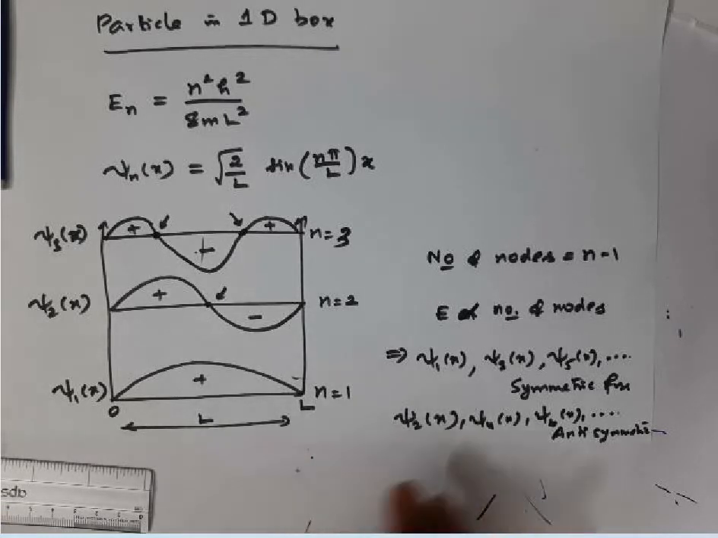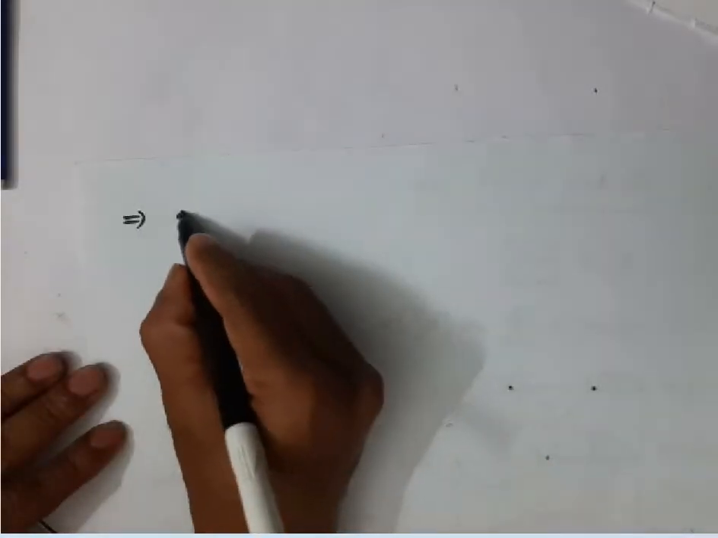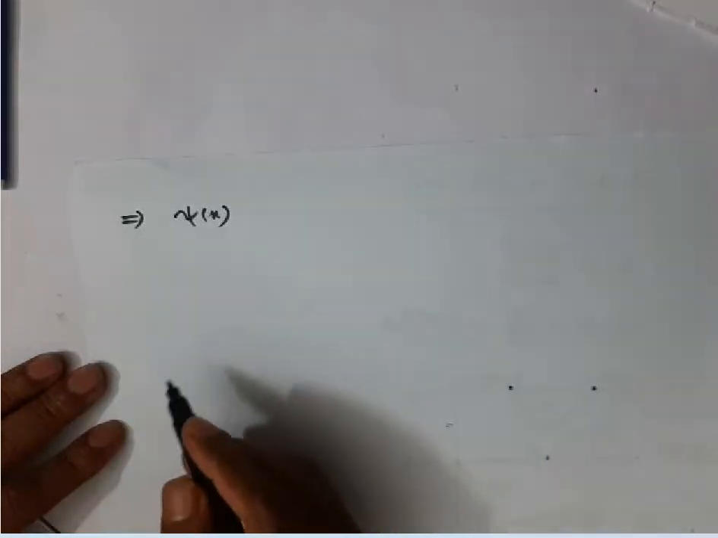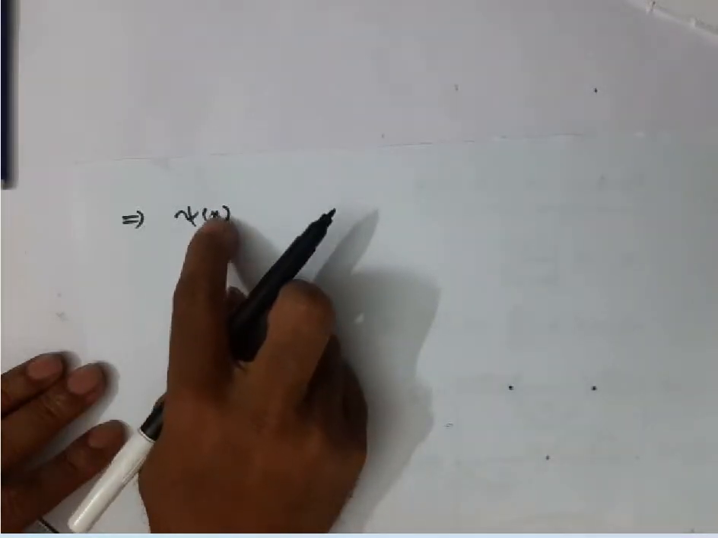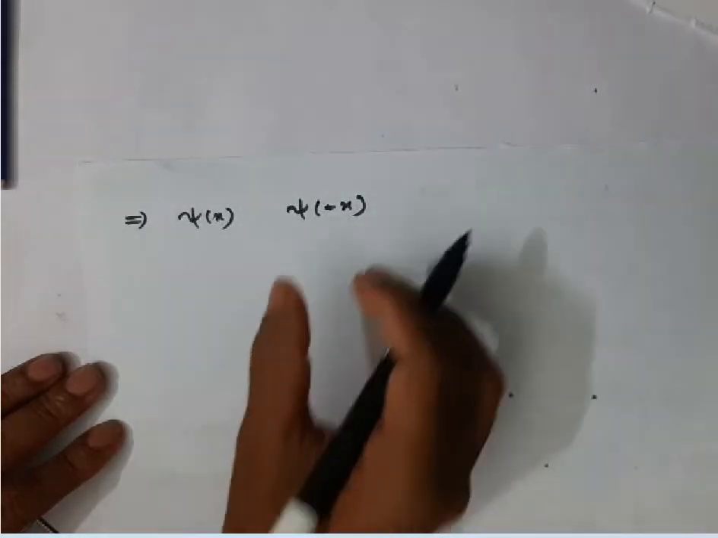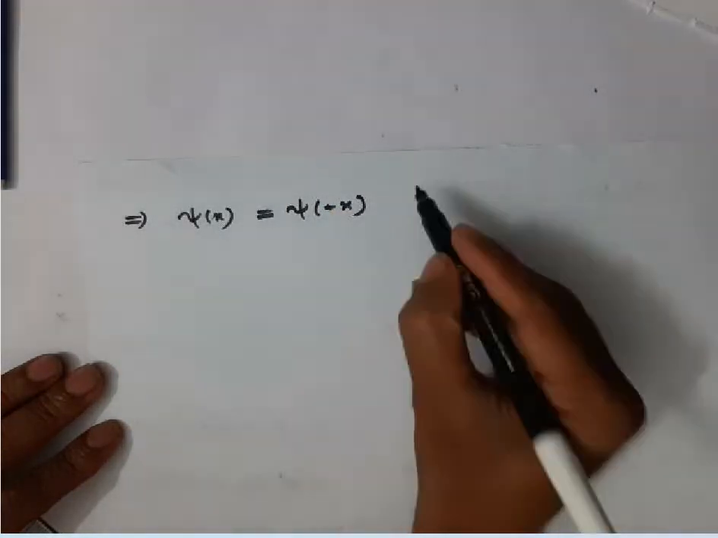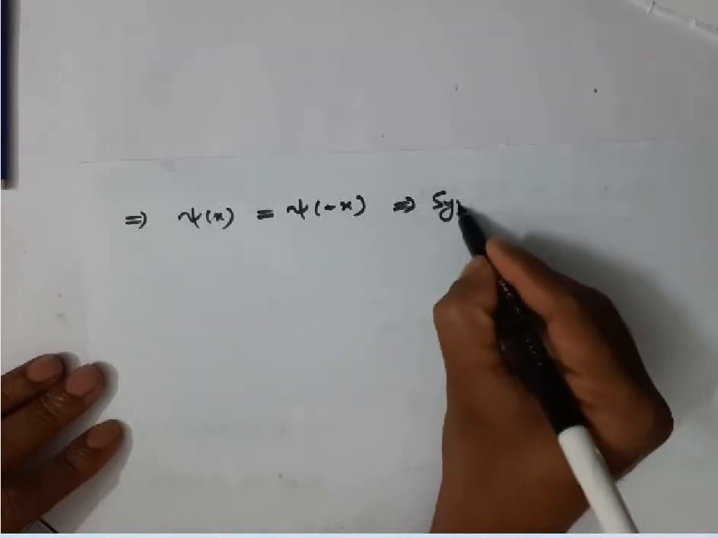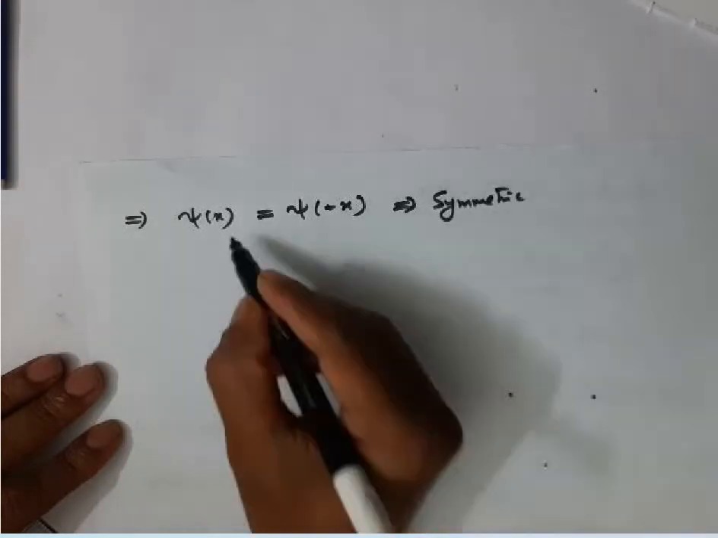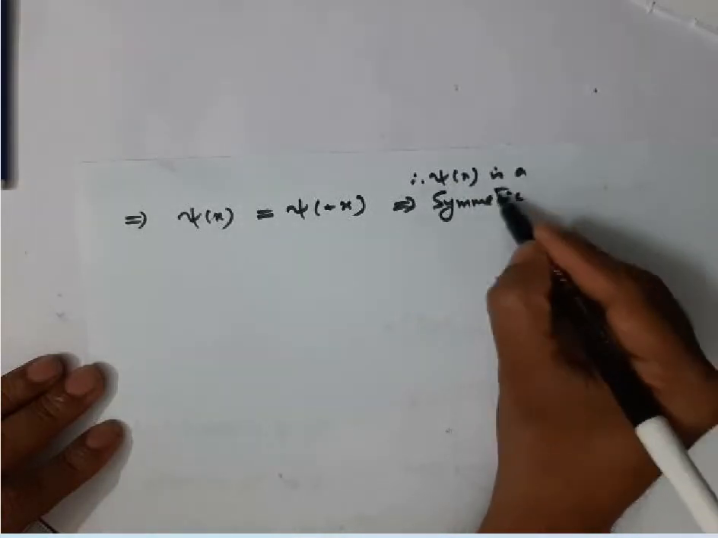This is one way, but what is the mathematical way? How do you identify whether a function is symmetric or not? Suppose I have a function psi of x. You replace x by minus x. If psi of x and psi of minus x are equal, we call that function a symmetric function. Therefore psi of x is a symmetric function.